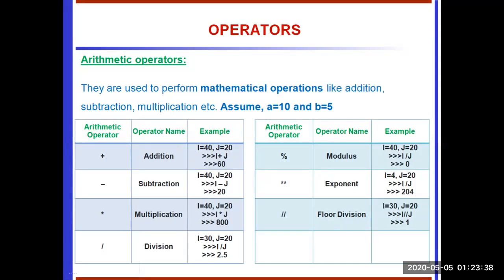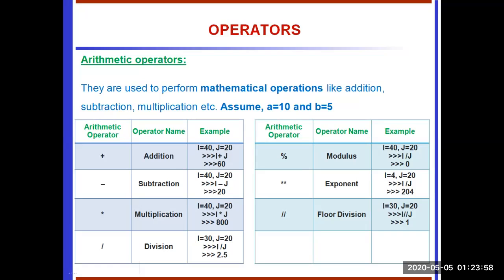It gives the quotient portion of the division, so we use the slash symbol. Suppose we want to get the remainder portion, we have to use modulo, that is the percentage symbol. It gives the remainder value. Suppose we need to get a power, we have to use double star. This is a special operator used in Python.